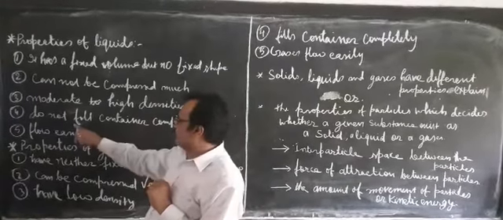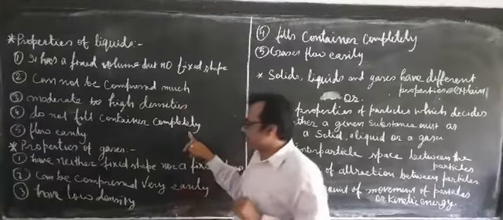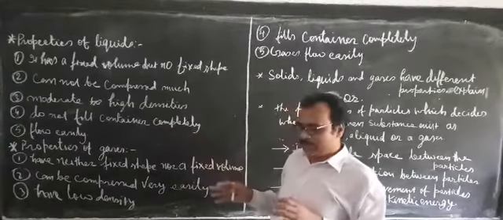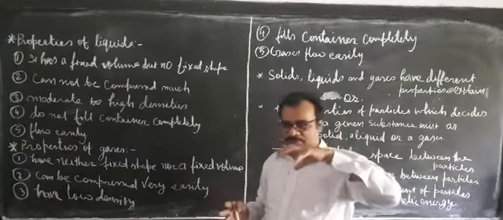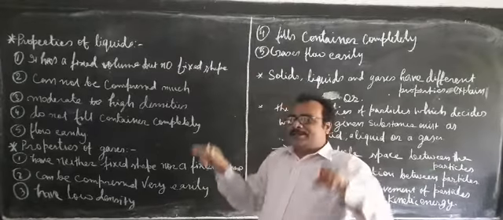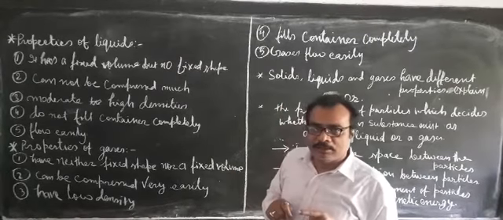Now, liquids do not fill the container completely. This means that in the container in which we have kept it, it will not cover the entire space within the glass.